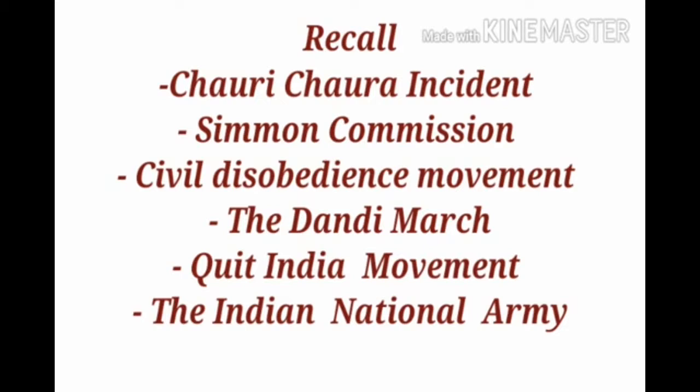Children, lastly we learn the Indian National Army. The Indian National Army was founded by Netaji Subhash Chandra Bose. Netaji was elected as president of the Indian National Congress twice. Children, in 1945, after the end of World War II, the British had no option but to give India independence. And on 15th August 1947, India became a free country. So, children, on August 15, 1947, India finally became a free nation.